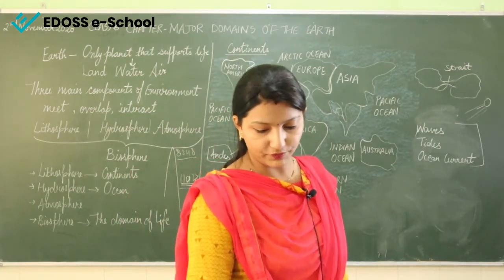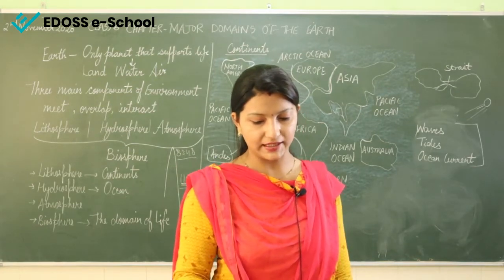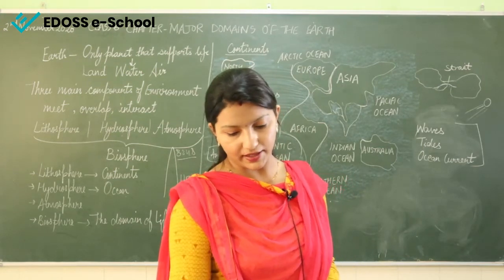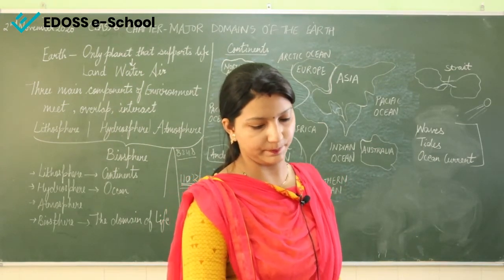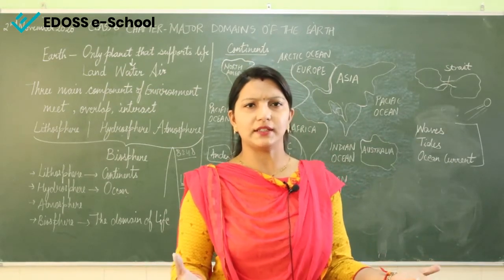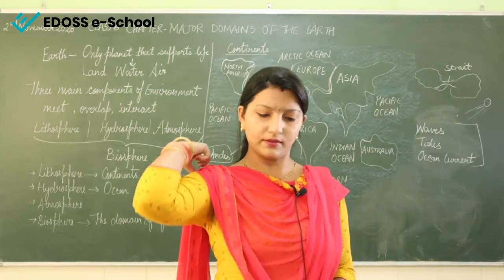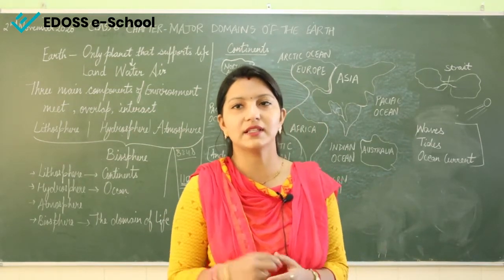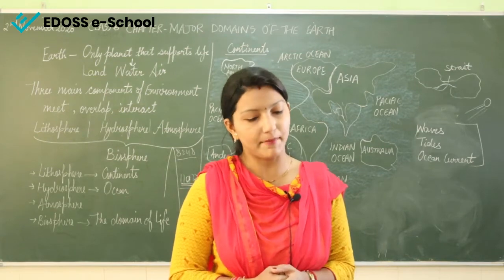So the biosphere is a narrow zone of contact between the land, water and air, and life exists in the biosphere. Now, in the biosphere, different species are there. Microbes are also there, bacteria are also there, we human beings, all the mammals, animals, plants, everything is there in the biosphere.